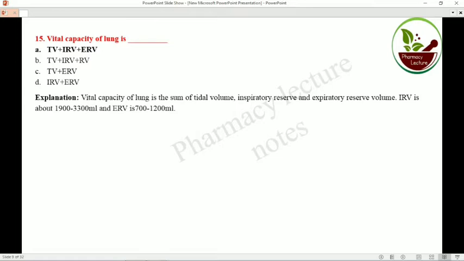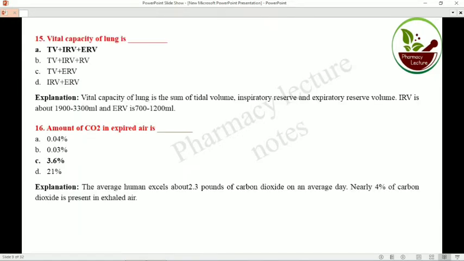Inspiratory reserve volume is approximately 1900 to 3300 ml, expiratory reserve volume ranges between 700 and 1200 ml, and tidal volume is approximately 500 ml. So this is the vital capacity of the lungs. Now question number 16.